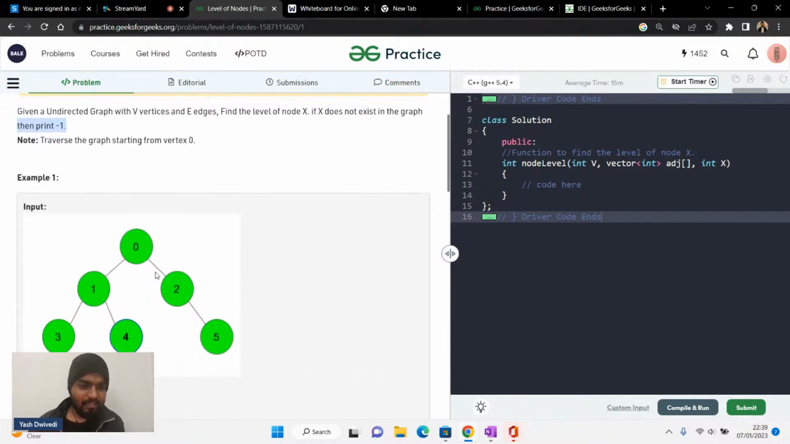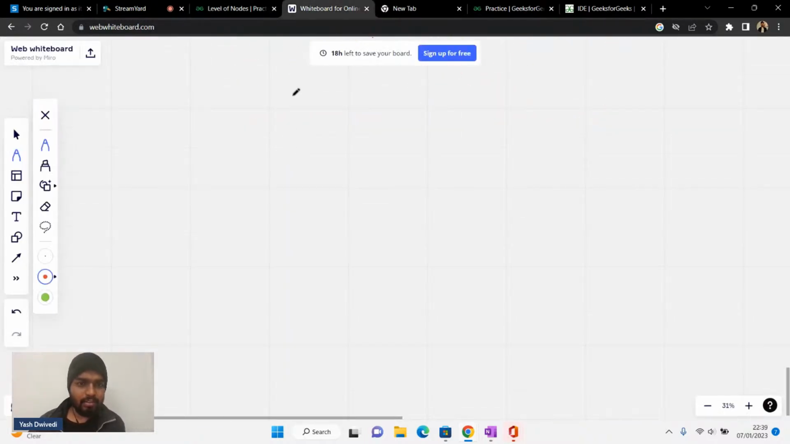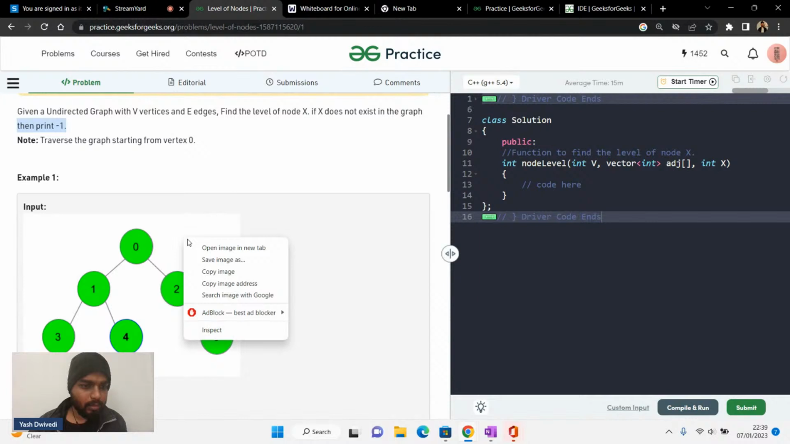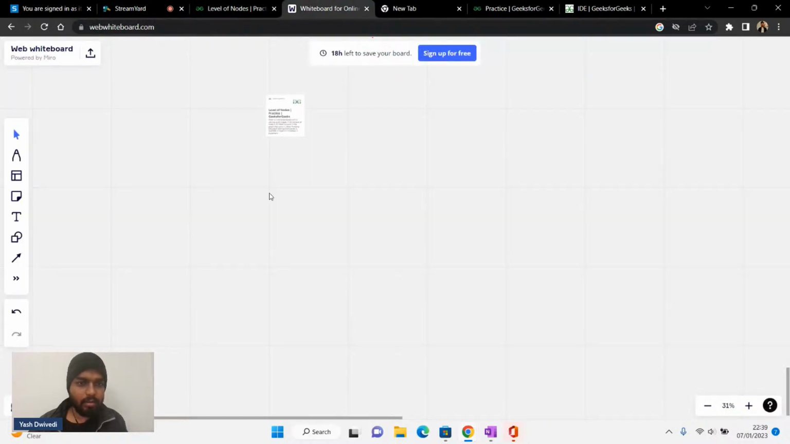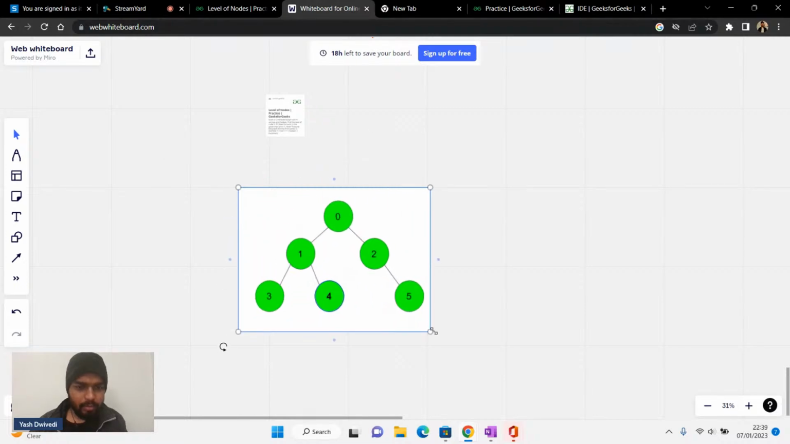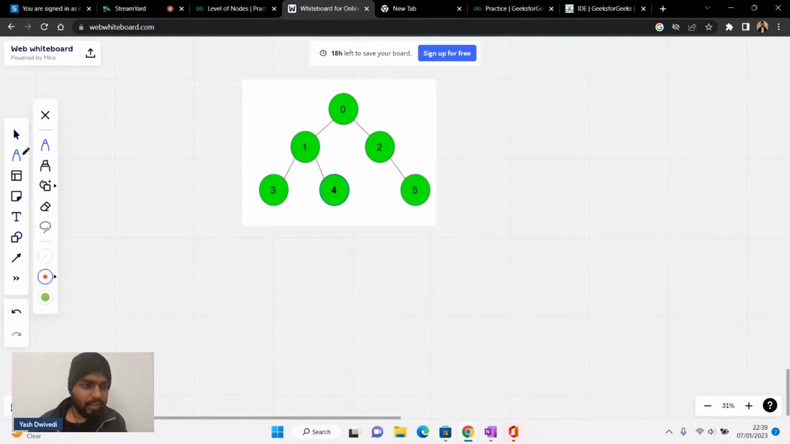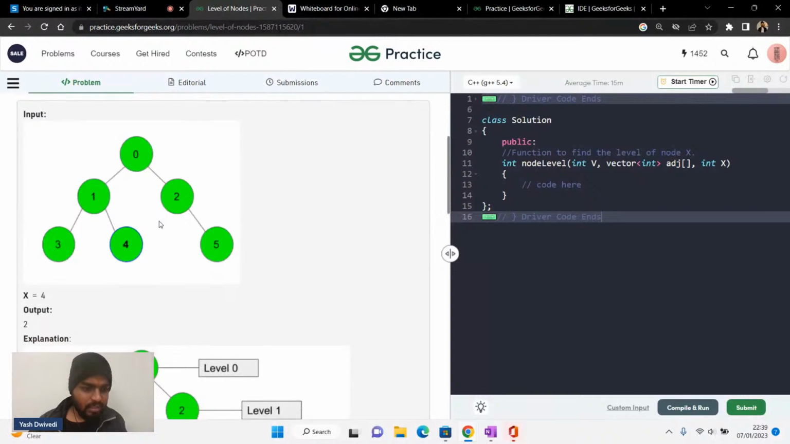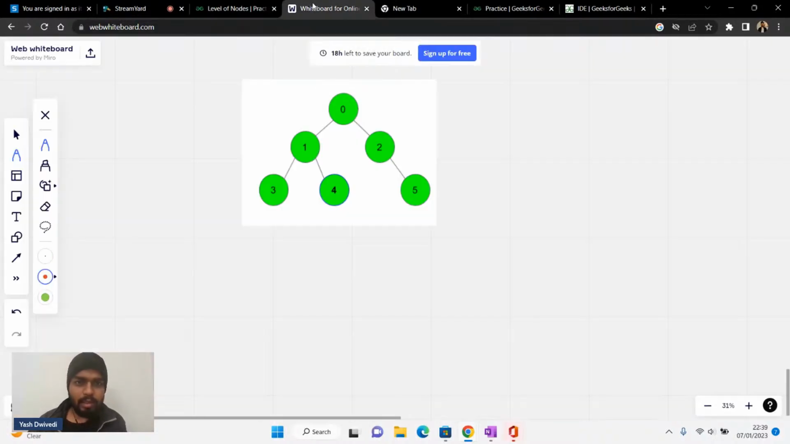So let's say this graph has been given to you. Let me paste this graph. I hope that I can paste it. Okay, I cannot. Let me see if I can copy this image now and paste it. Okay, it does get pasted. All right. So let's say this is the graph that has been given to me. In this graph, X has been given as 4. So X is equal to 4.